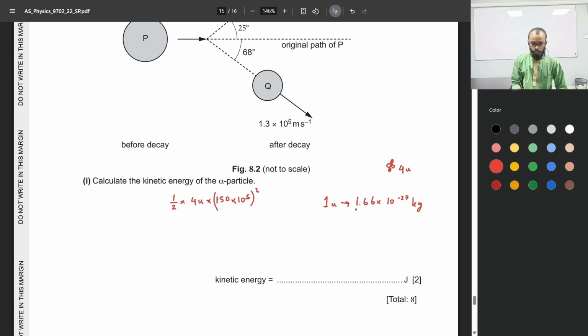kilograms. So if you simply plug in the value of this over here in the place of U, the kinetic energy will be approximately 7.5 times 10 raised to minus 13 joules. So the kinetic energy is 7.5 times 10 raised to minus 13 joules.